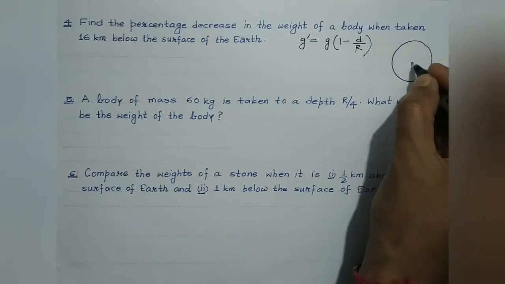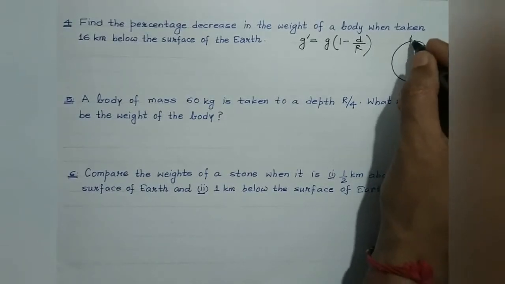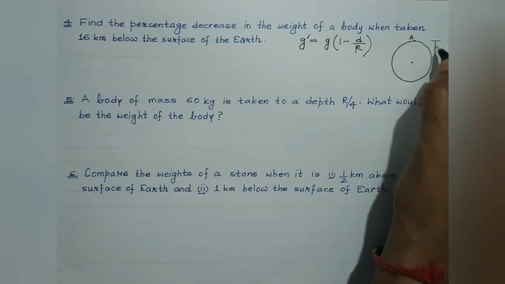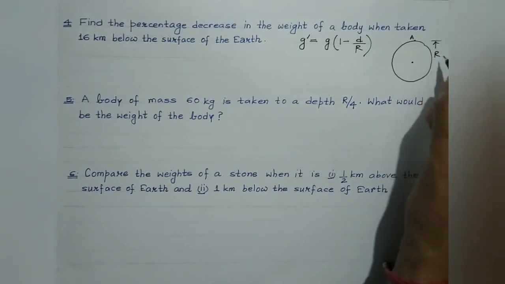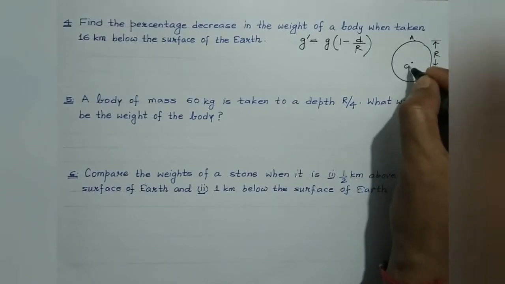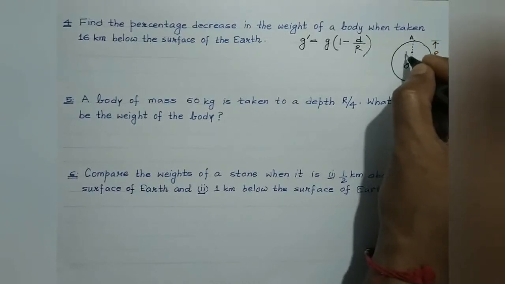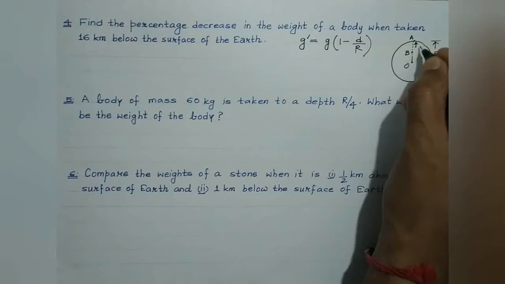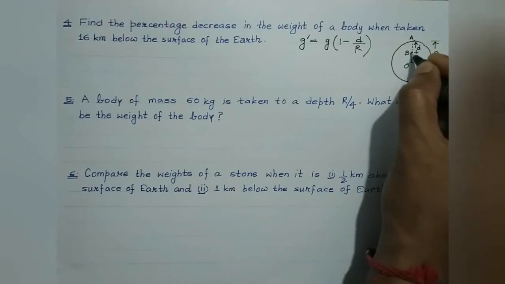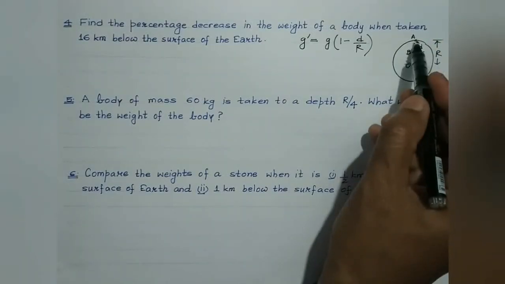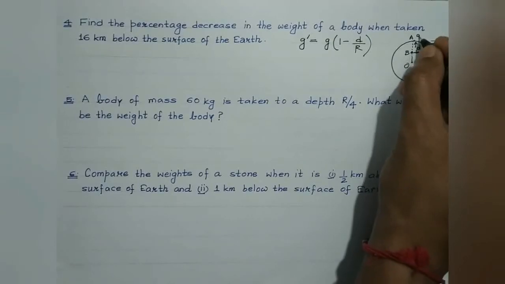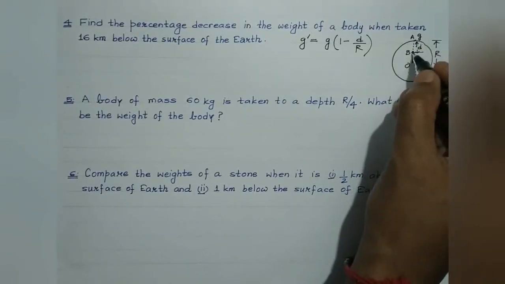Suppose this is the center, and this is a point on the Earth's surface. Obviously, the radius of the Earth is capital R. This is the center. And this is point B, which is at a depth d below the Earth's surface. Now at point A, the value of acceleration due to gravity is small g, while at a depth d below